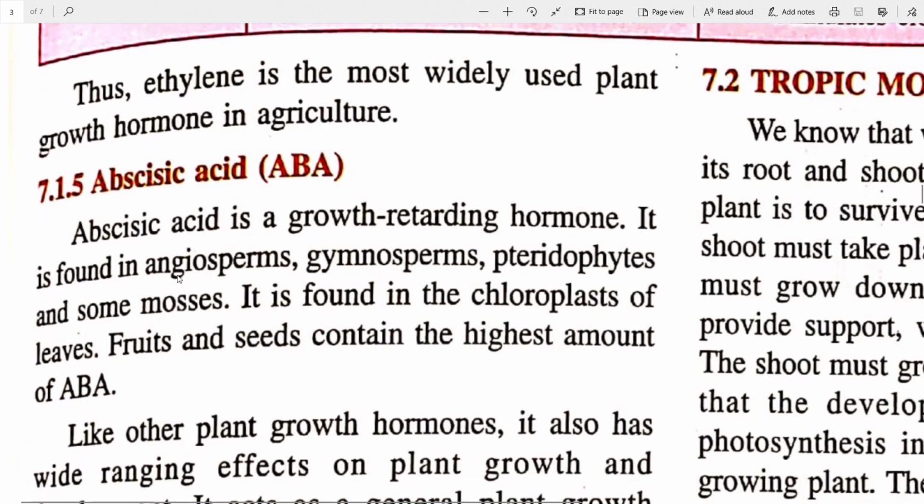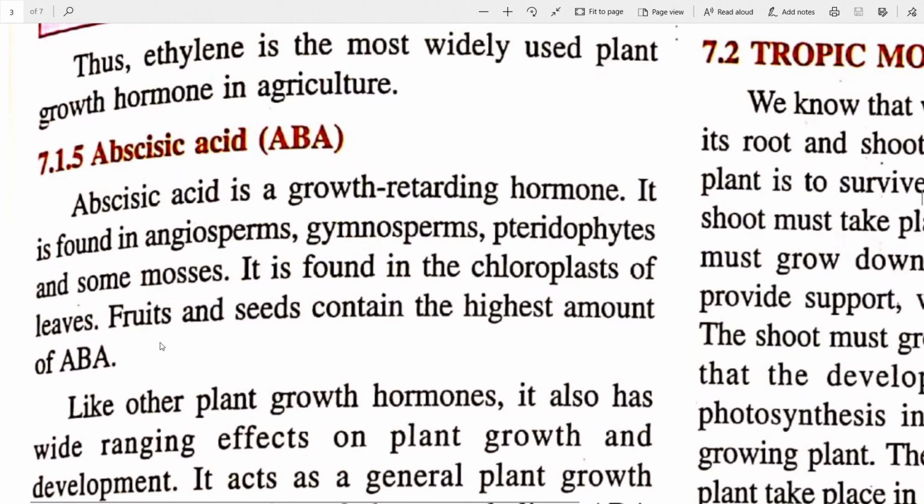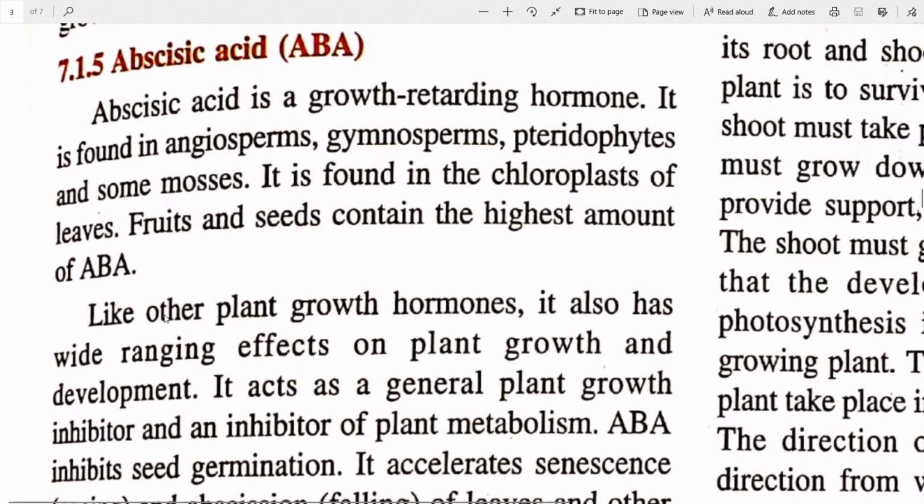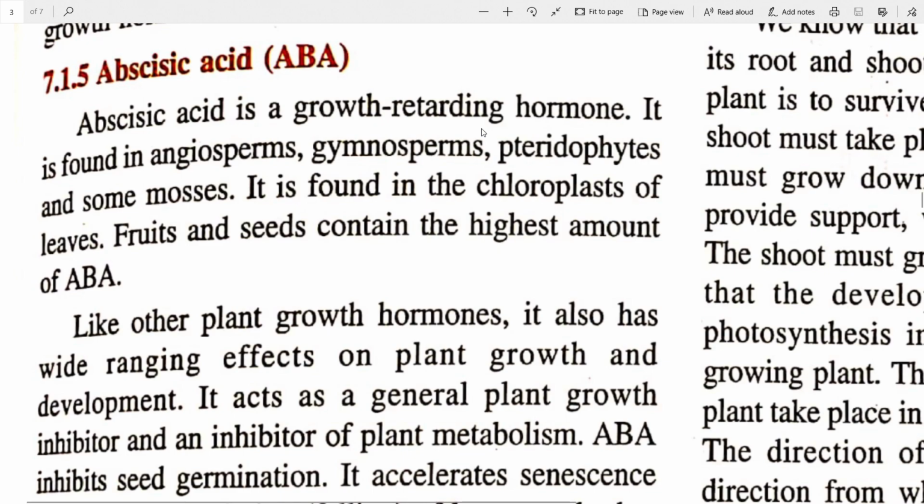Next is abscisic acid, or ABA. That is a short form. Just remember, this may also come like that IAA, indole 3-acetic acid. Like that, this ABA might come and you may be asked to expand this. So remember, ABA is abscisic acid. Abscisic acid is a growth retarding hormone. So this is again a lot like ethylene. It stops the growth. This is against those growth hormones. Everything has to have an against as well to stop it. Otherwise, you can understand uncontrolled growth is never good. So this is to control that growth. So this is a growth retarding hormone.